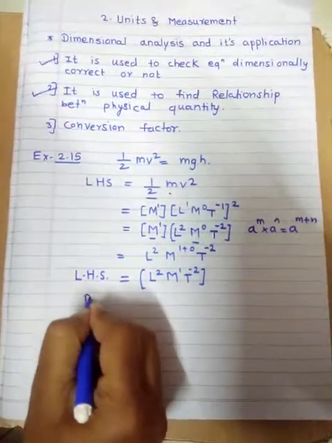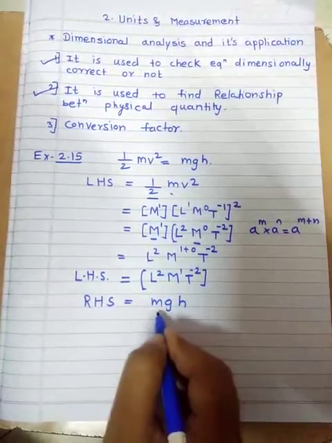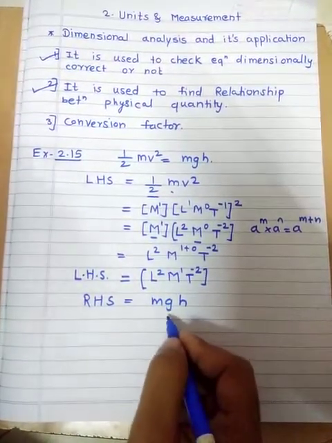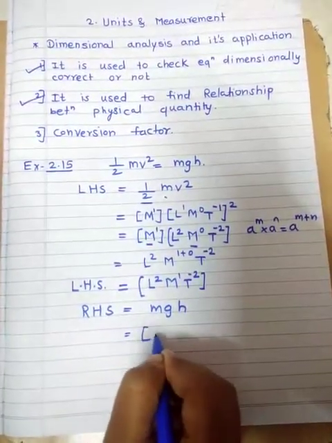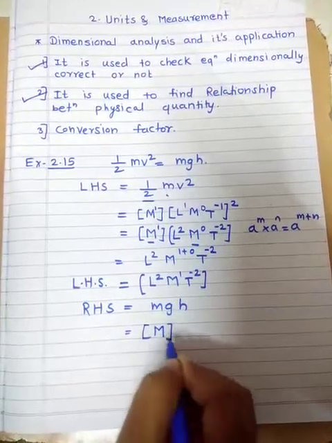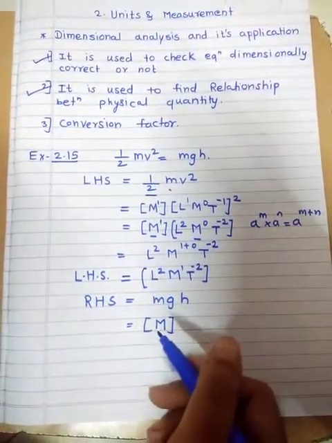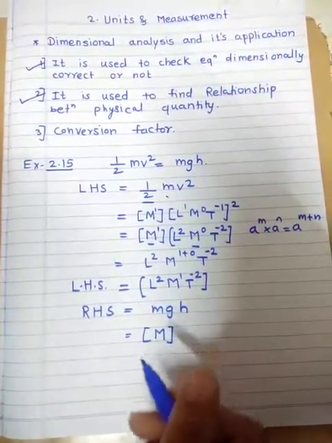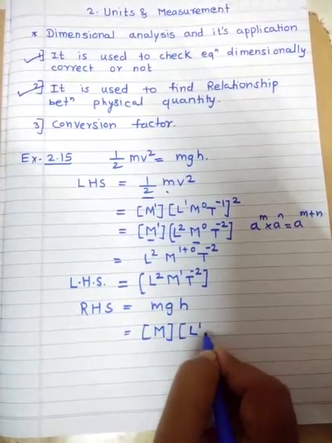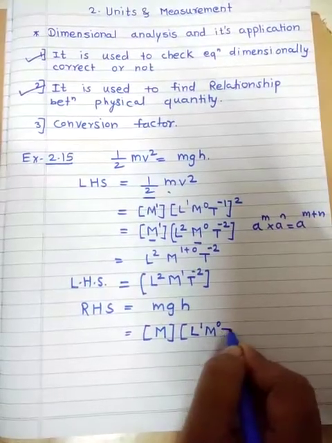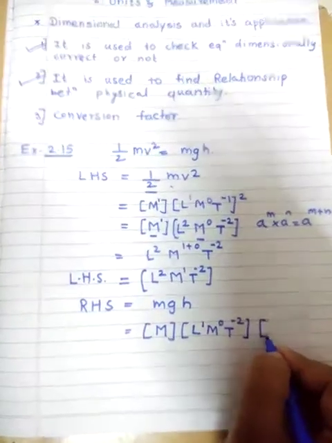Next we are writing for the RHS. What is the RHS of this equation? That is mgh. M stands for mass, g stands for acceleration due to gravity, and h stands for height. The dimensions of m, mass, we write as capital M. For g, acceleration due to gravity, we write the dimensions of acceleration. As you know, the dimensions of acceleration are L raised to 1, M raised to 0, T raised to minus 2. And h is nothing but height, which we can write as L.